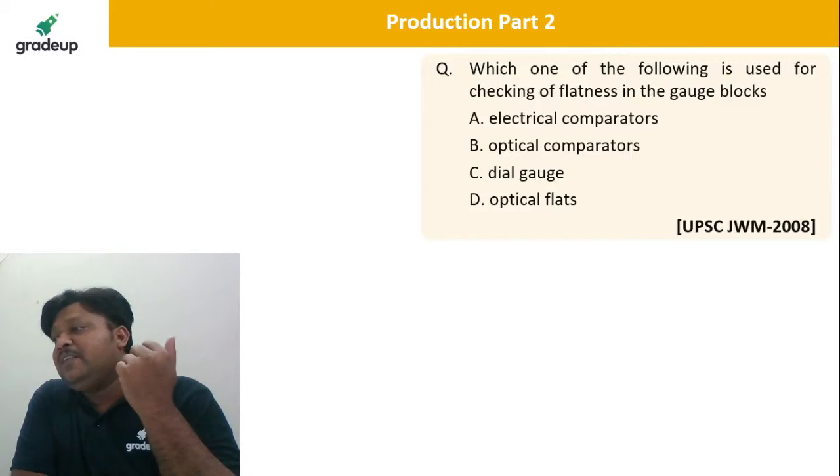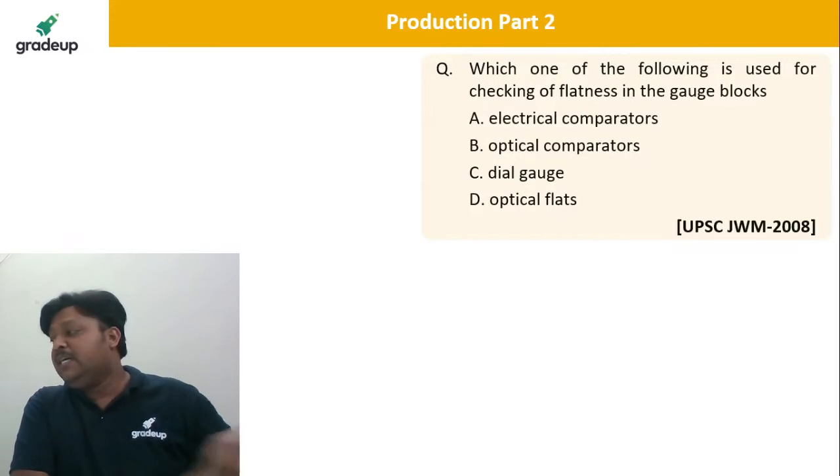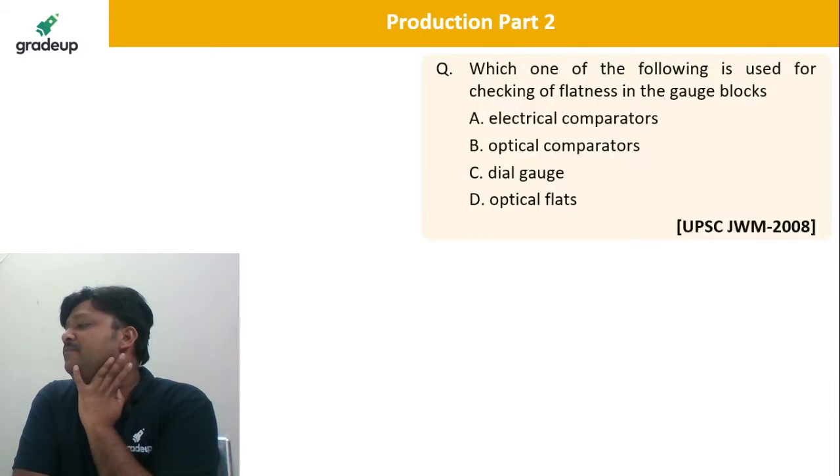These are the optical flats, dear. Please remember. D. Yes, correct.